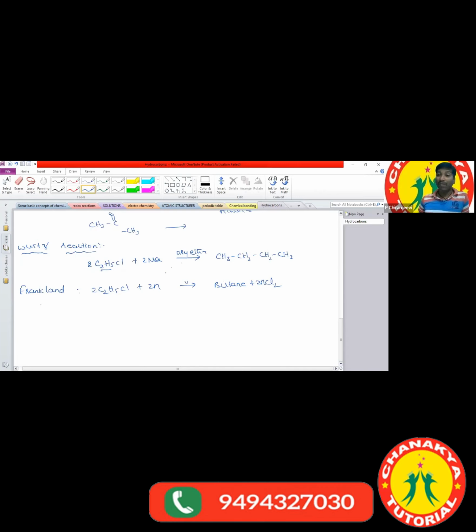So we have one method to prepare unsymmetrical alkanes. What is the method we use to synthesize unsymmetrical alkanes? Corey-House synthesis. Corey-House synthesis is one of the best methods to synthesize unsymmetrical alkanes.